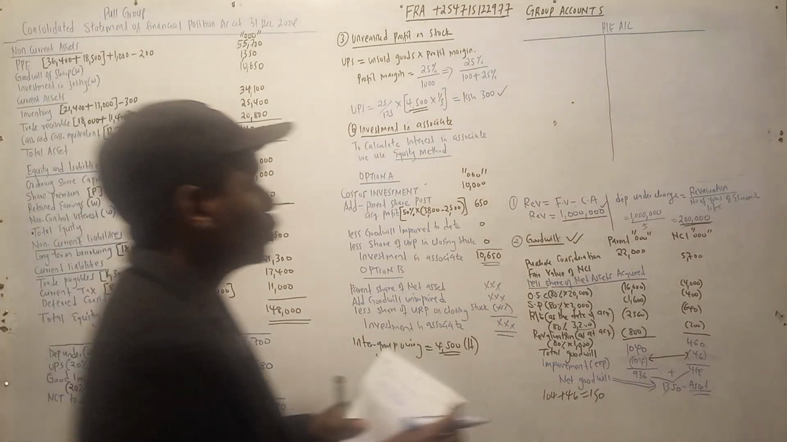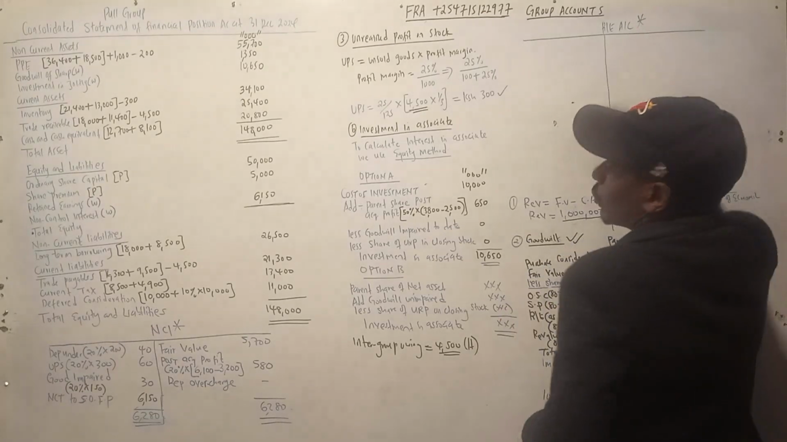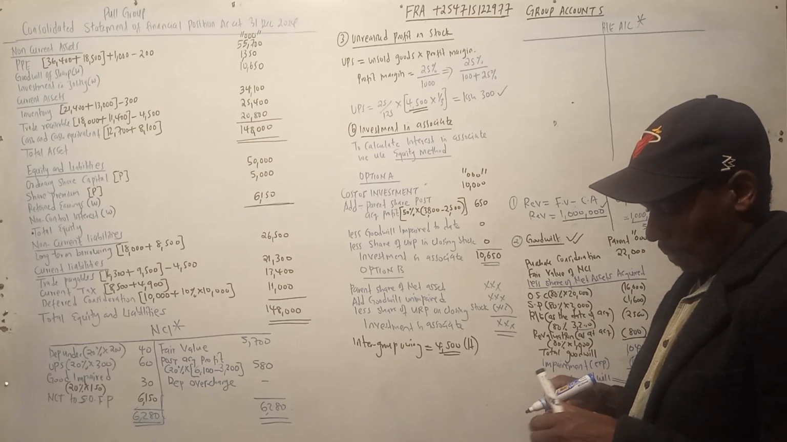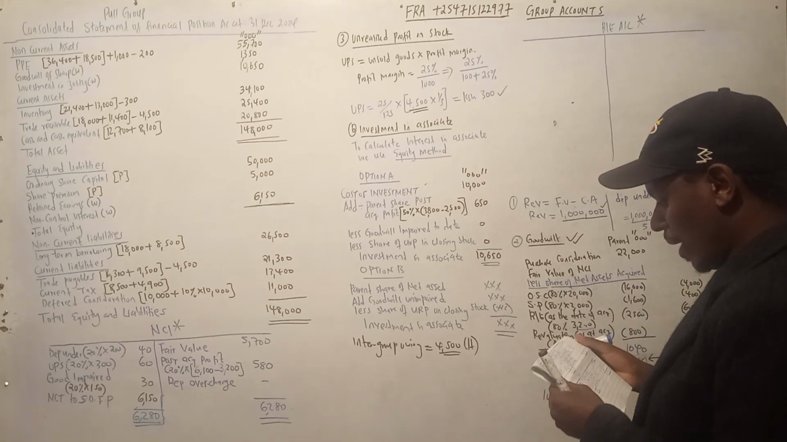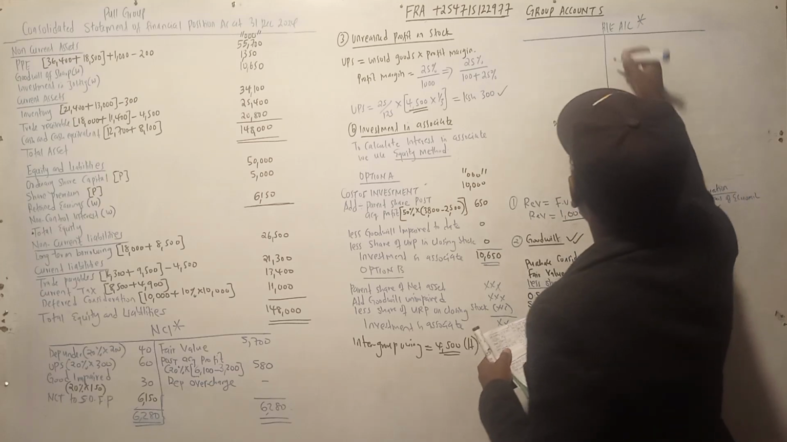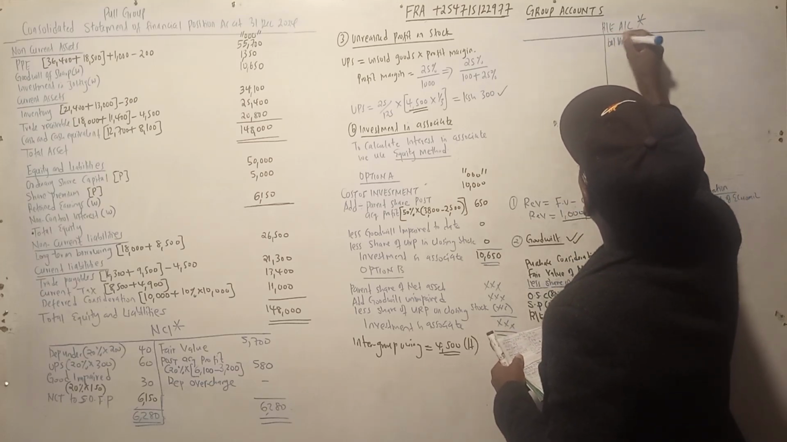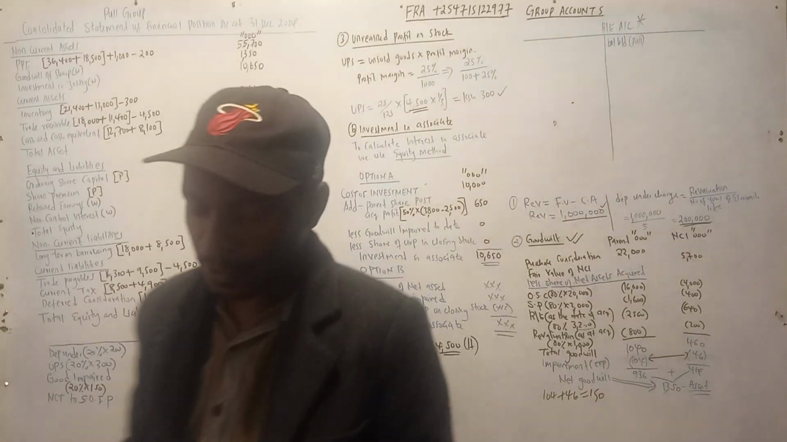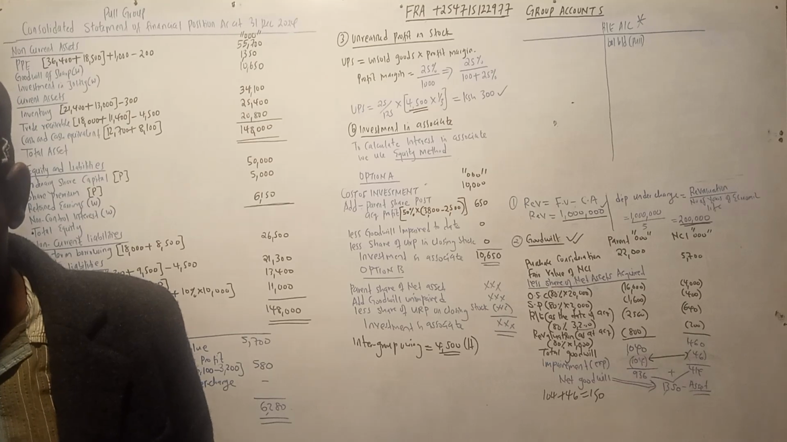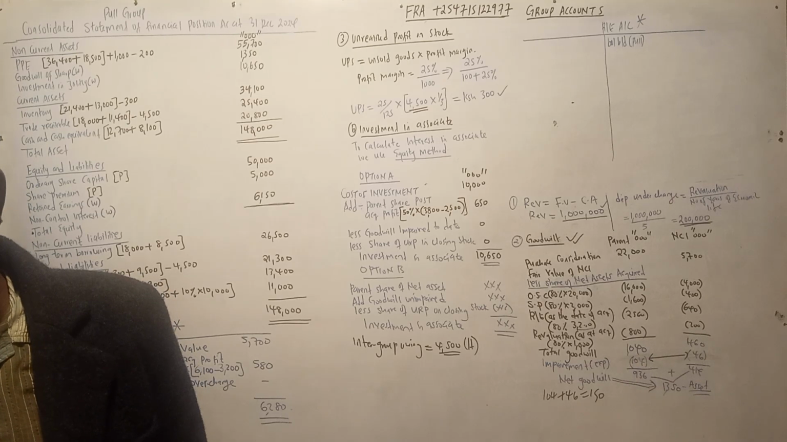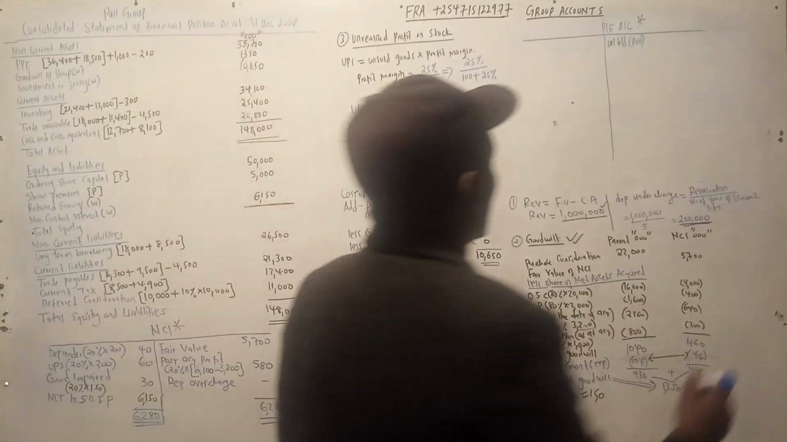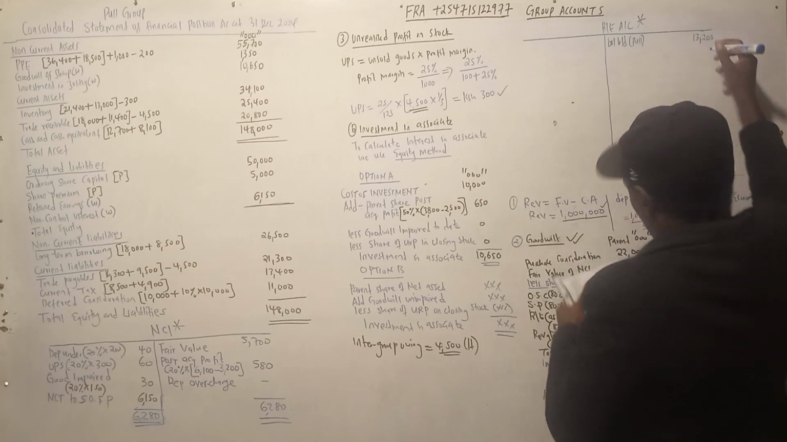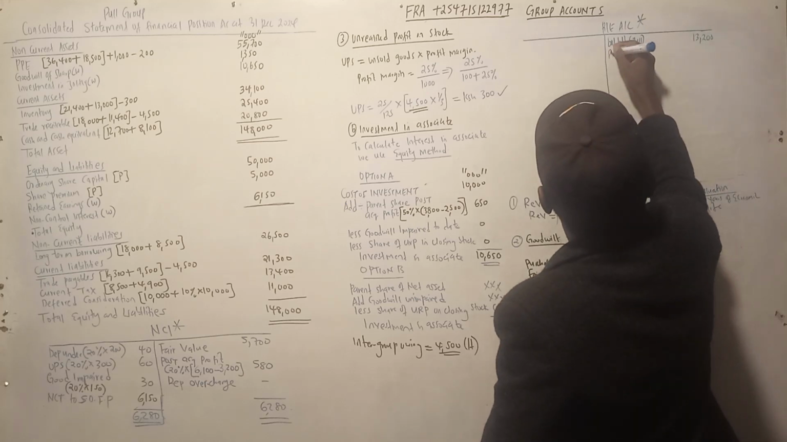So if you manage to do the rest, even without these two accounts, you can easily maneuver with this question. You start with the balance brought down from the parent. So how much is the balance from the parent for retained earnings? Retained earnings is 13,200.